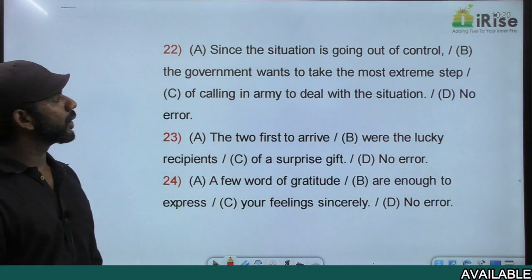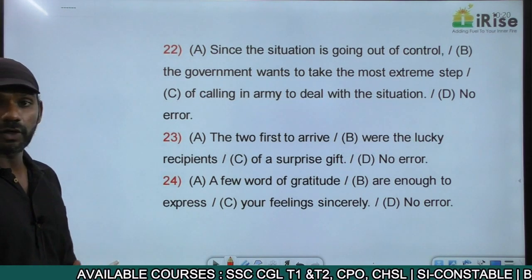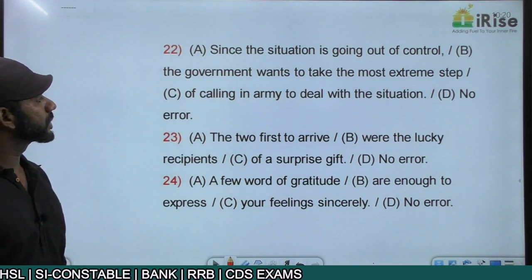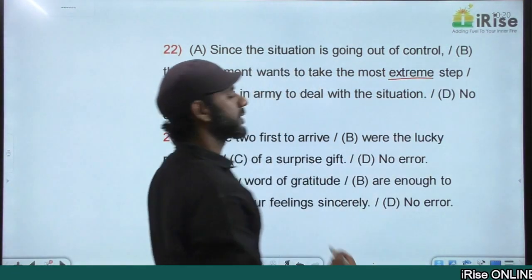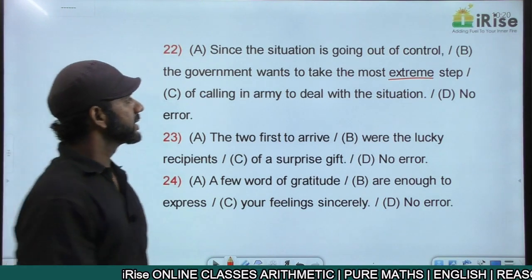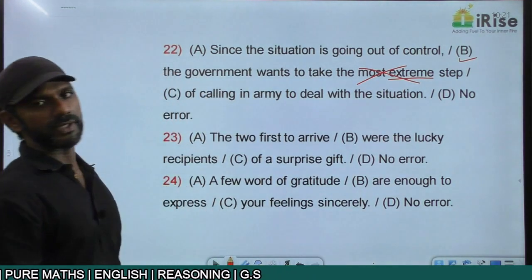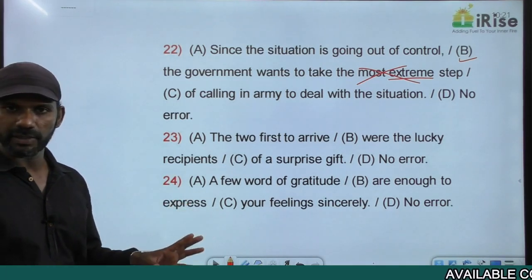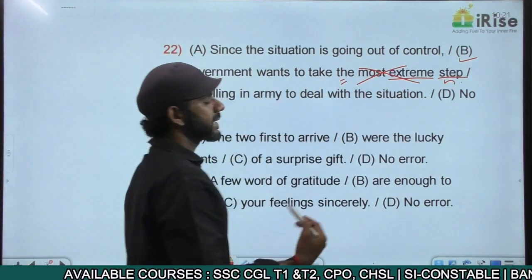Since the situation is going out of control, the government wants to take the most extreme step of calling in army to deal with the situation. Extreme itself refers to a specific level. So if I say most extreme, it becomes an error with redundancy. That is the answer. The error is in part B. So the correct sentence is, the government wants to take the extreme step of calling in army to deal with the situation. The extreme step. Step is a noun here because of the article the. Extreme becomes an adjective.